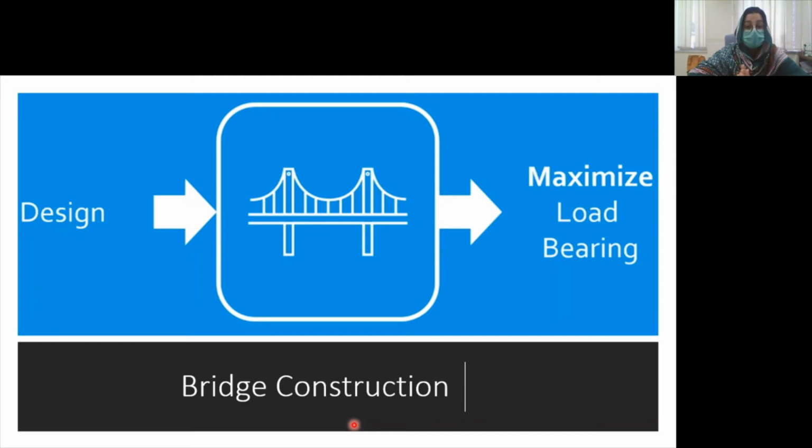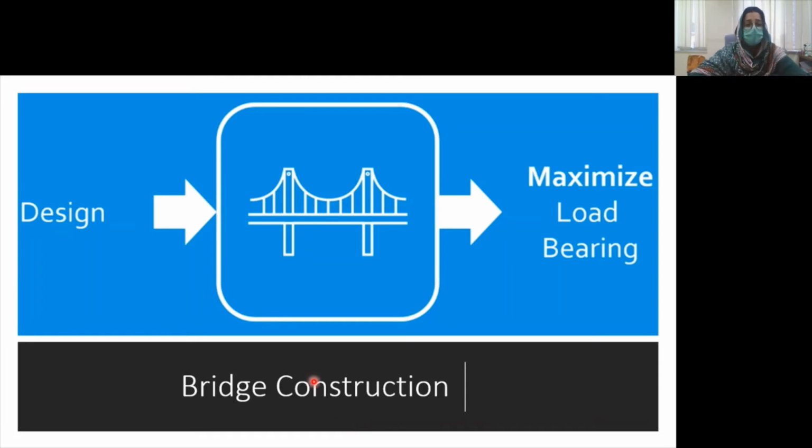So here is what we are going to do. We will take different designs of a particular bridge that are built under the specified cost, and then we will see how much load any particular design is holding. So at the end, we will optimize our problem, and we will select the best possible optimal design that can handle the maximum possible load.